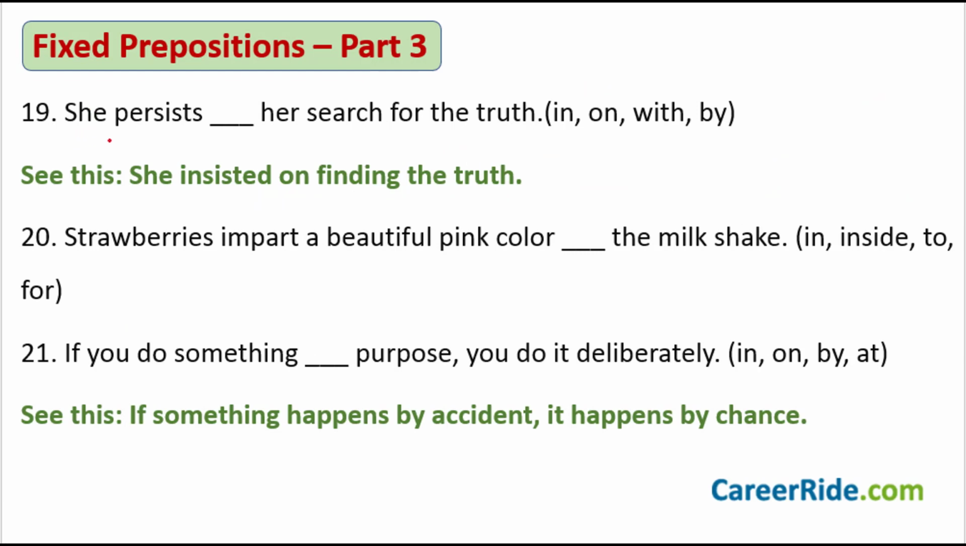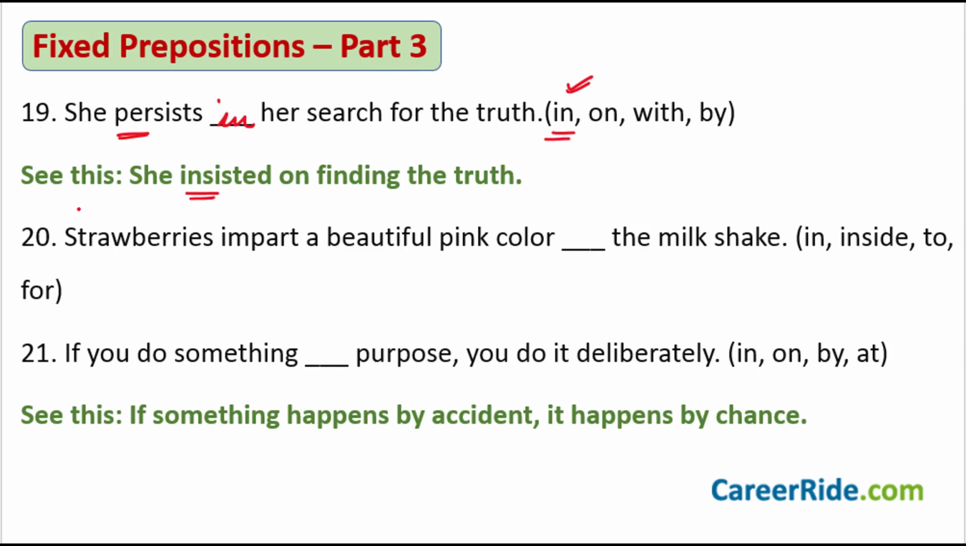Sentence number 19. She persists dash her search for the truth. In, on, with, by. These are the 4 options given to you. Now this is again a very, very important word. In fact, a set of words, persist and insist, because the students usually get confused between persist and insist. Which of these options should go with them? Let us try to clear it for you. She persists, which means that she continues. She continues in her search for the truth. So she persists in is what you would say. This option in goes with the word persist here.